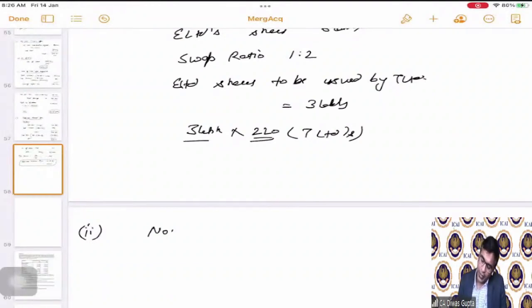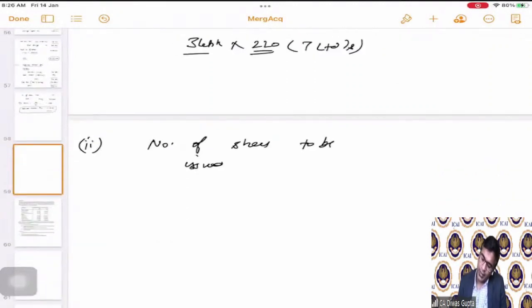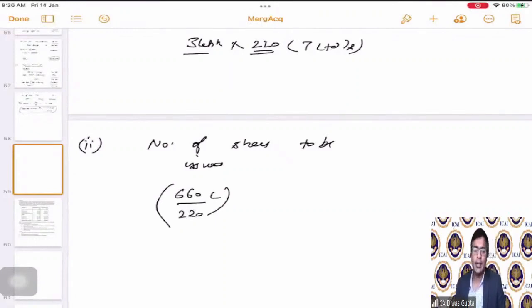Now, the number of shares to be issued, that we have already calculated. Number of shares to be issued are how much? 660 divided by 220. 660 lakhs divided by 220, the current market price. That means 3 lakh shares are to be issued.